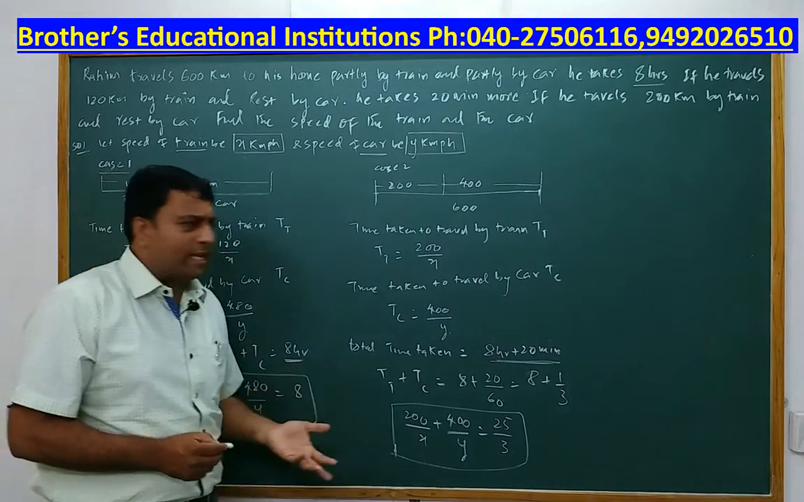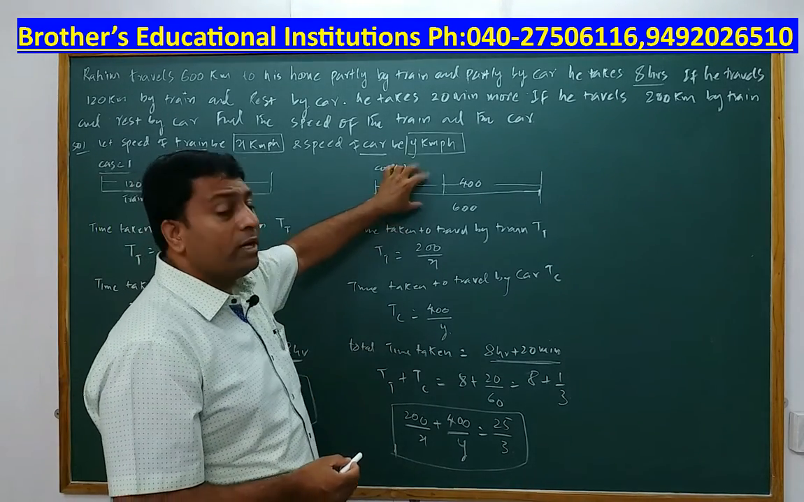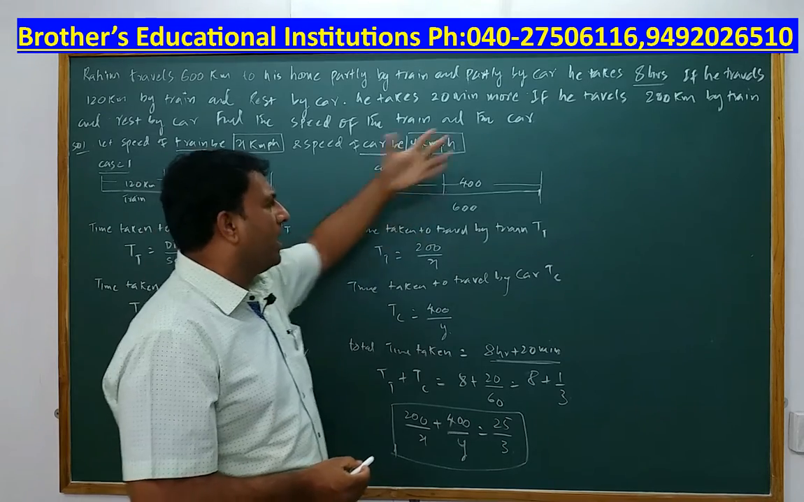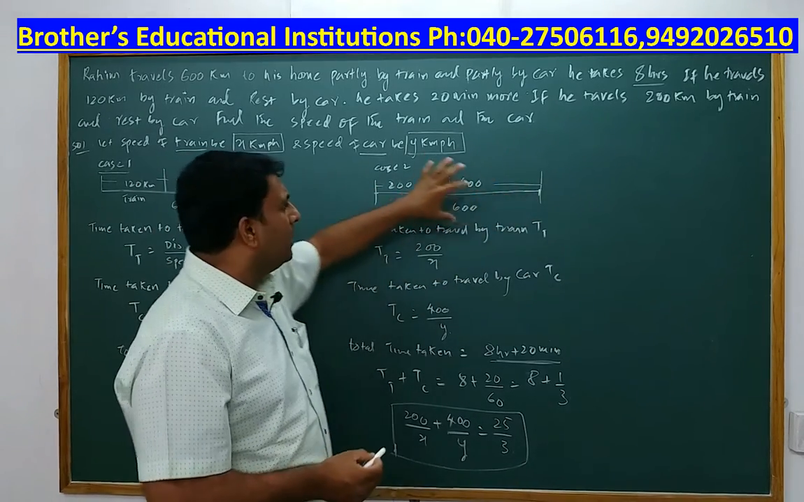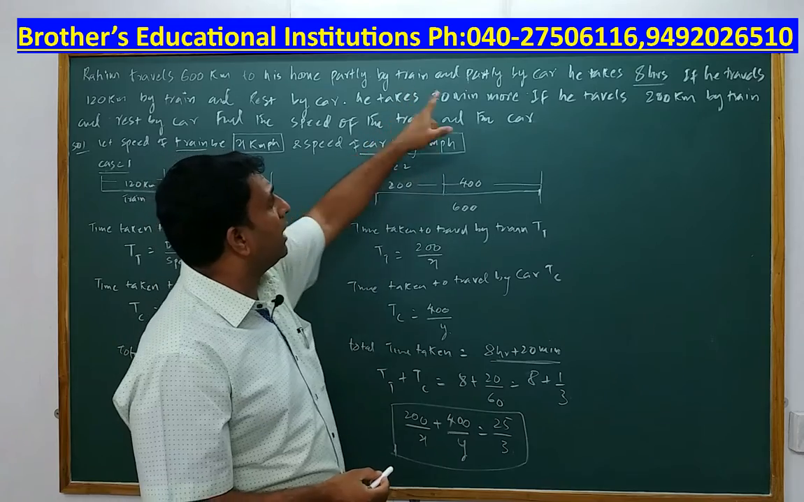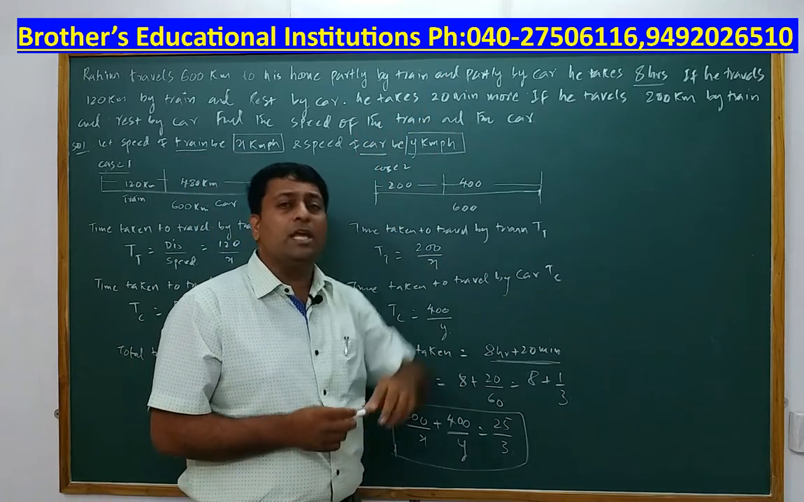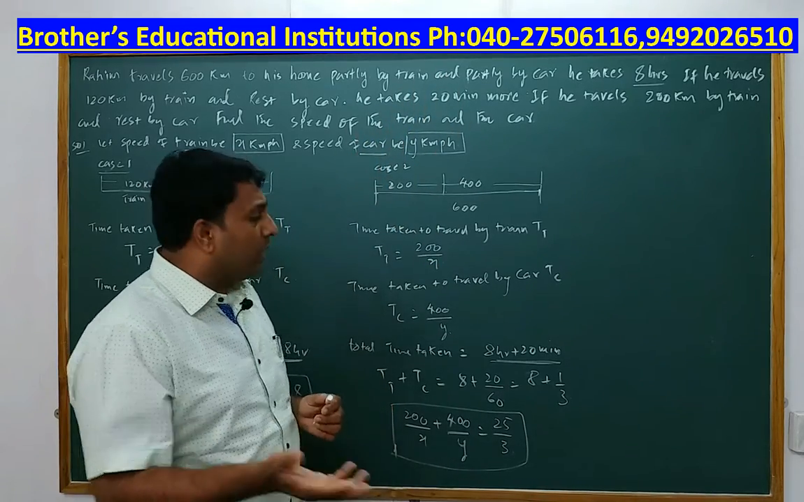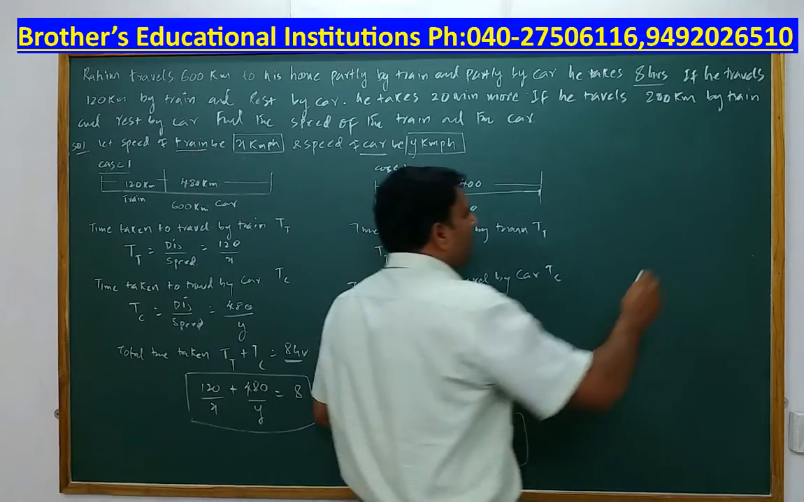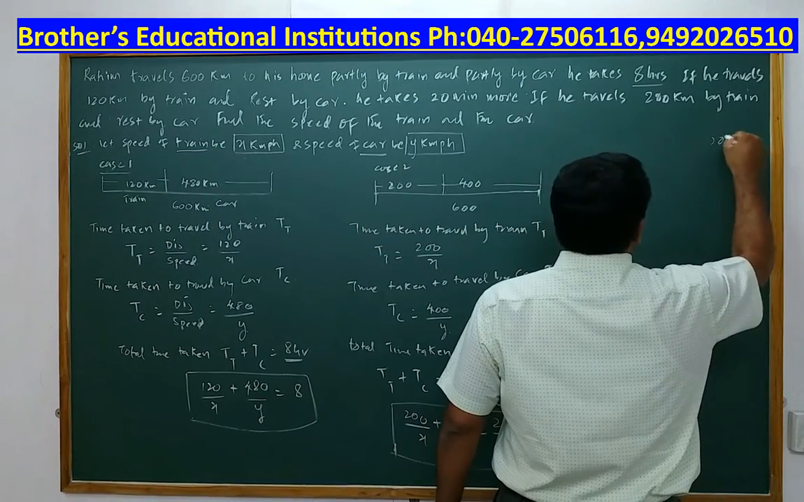Now if I move to the second case where Rahim travels 200 kilometers by train and the balance, that is 400 kilometers by car, he is taking how much time? He is taking 20 minutes more. Means previously he took 8 hours and now he is taking 20 minutes more. Means always you remember 20 minutes.